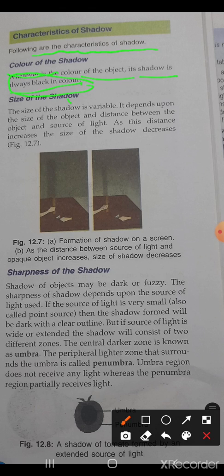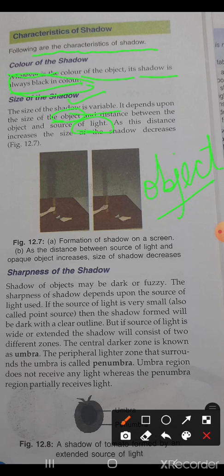Now come to the next, size of the shadow. The size of the shadow is variable. Variable means that it increases as well as decreases. How? Let's study here. It depends upon the size of the object, and the object, we can say, is an opaque object, which does not allow the light to pass through, right? And it depends on the distance between the object and the source of light.